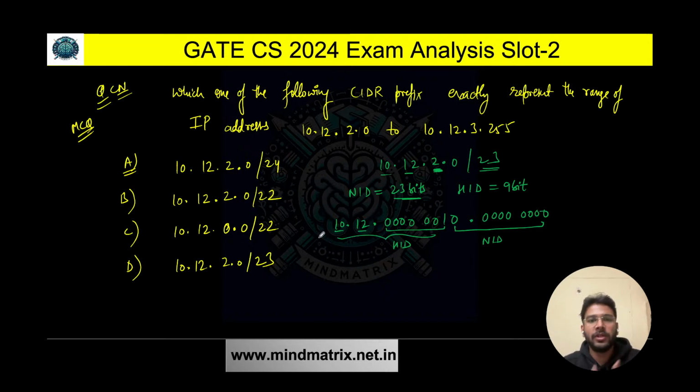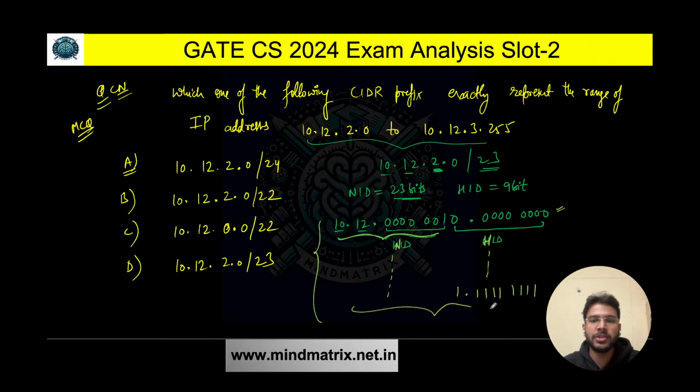Now we need to find out the exact CIDR prefix which is representing this range of IP addresses. So it is a very simple question. What we have to do here is, in the HID, from all zeros till all ones, we can make all the HID bits ones. This is HID bits, this is NID bits. So you can make all the HID host ID bits one, because it is going to range. The NID bits are going to remain the same, right? But these are going to change. So if you make all ones here, this is what you are going to get.